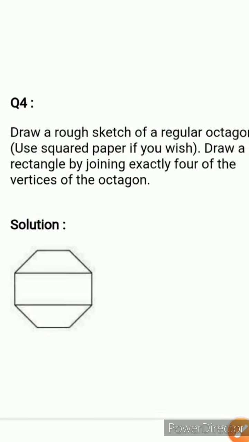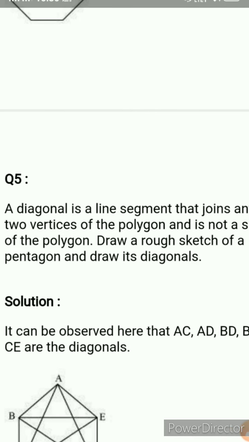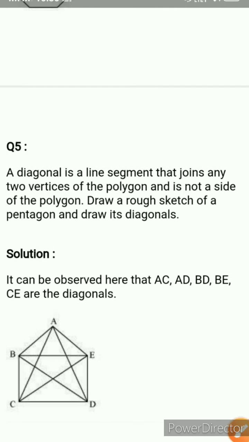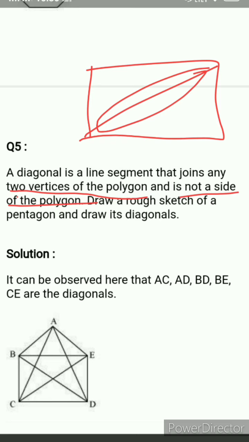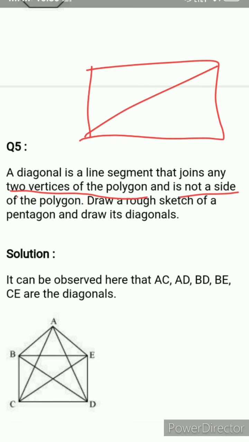Okay, now come to the next question, question number 5. A diagonal is a line segment that joins any 2 vertices of a polygon. So आपको जो diagonals होते हैं वो किसी भी polygon के opposite vertices को जब connect करते हैं तो उन्हें हम diagonal कहते हैं. And it is not a side of a polygon, और इन्हें हम polygons की side नहीं कह सकते हैं. Diagonals are different and sides are different. Diagonals आपके 2 opposite vertices को connect करके बनते हैं.